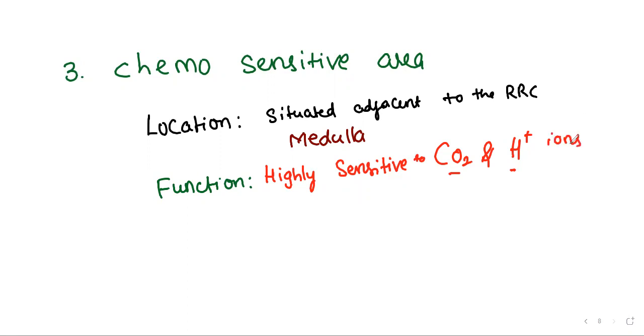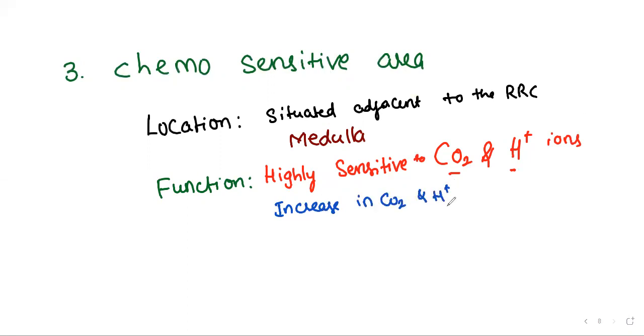That means here we don't have an external supply of hydrogen ions. As long as carbon dioxide increases, the H plus ion concentration is also going to increase. Increase in carbon dioxide and H plus ions, what can we understand?